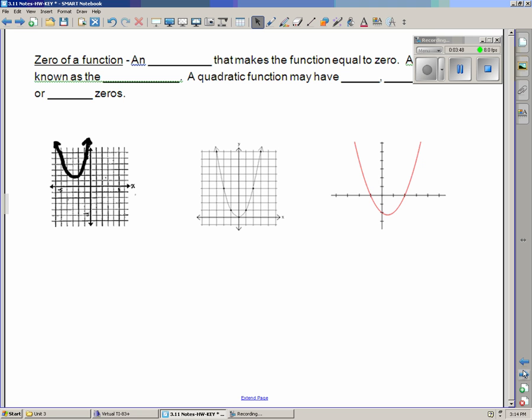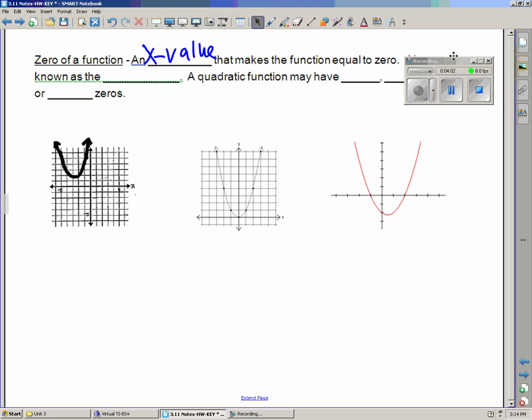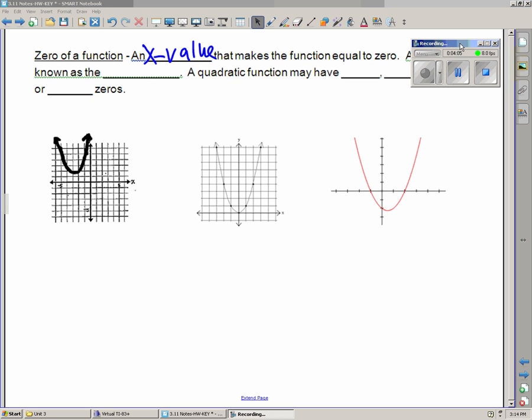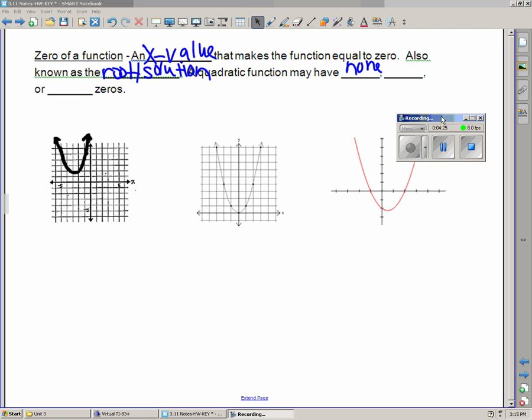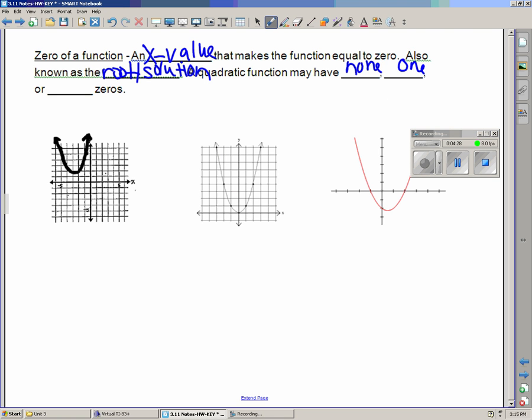So, zeros of a function. Zeros of a function happen to be the x value or x values that make the function equal to 0. It sometimes is also known as the root or the solution. And a quadratic function may have either none, 1, or 2 zeros.